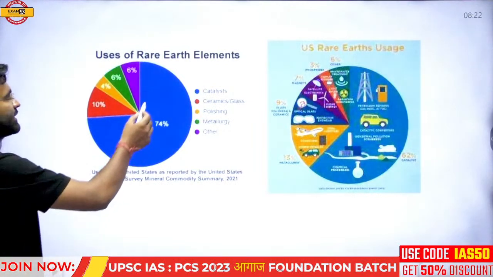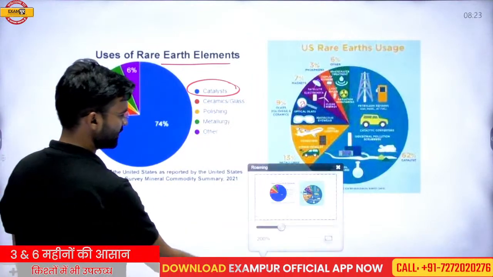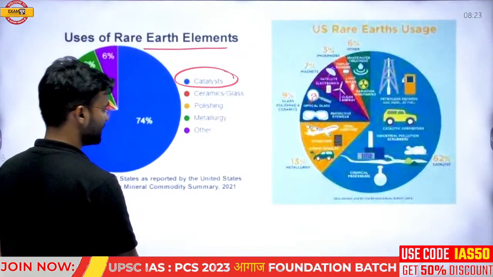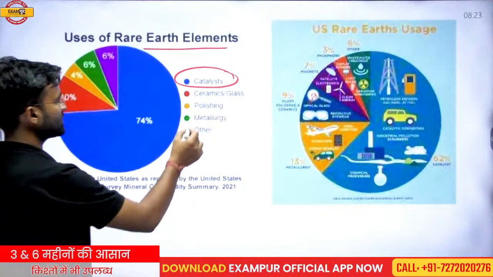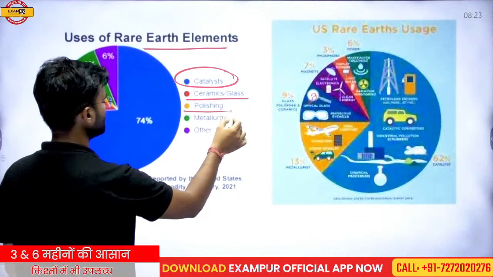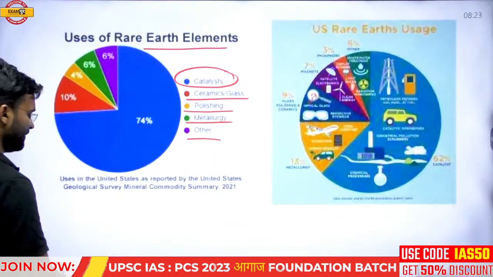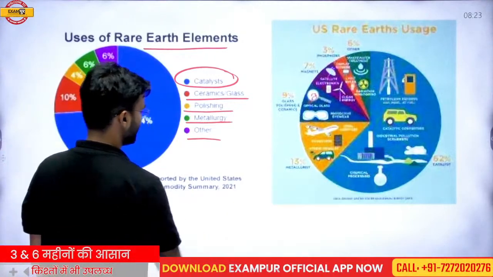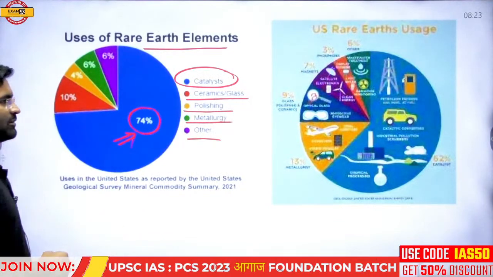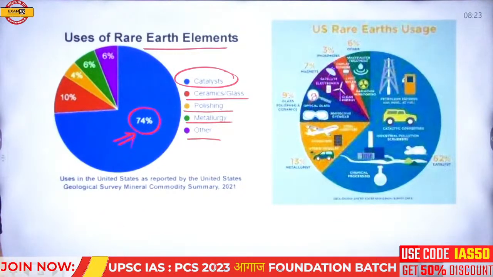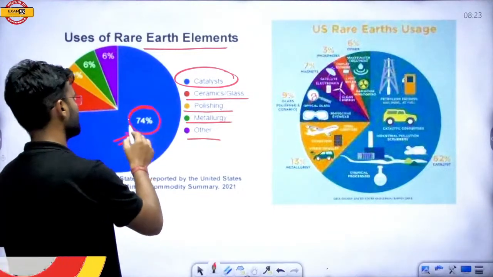So, uses of rare earth elements: they are used as catalysts. In this diagram you can understand the uses of rare earth metals. They are also used in ceramics, glasses, polishing, metallurgy and other uses. The maximum utilization of rare earth metal is in catalysts, almost 74% of total uses.